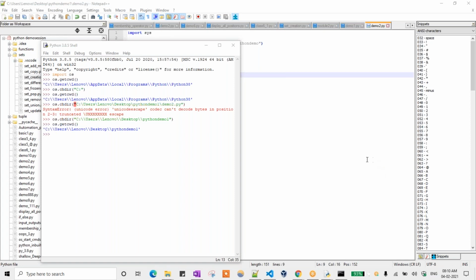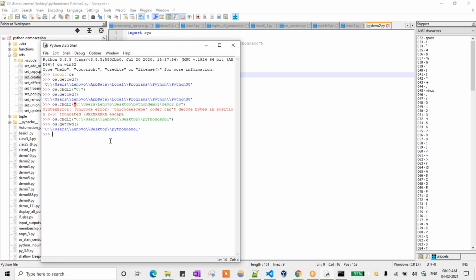Changing the directory means it should come down, right? Why? I'm just changing what the directory was previously. So previously it was the directory of Python 38, right? Okay. So right now I change it to this directory. Instead of this directory, I change it to this directory I'm giving. So that's why it is changing to the directory.